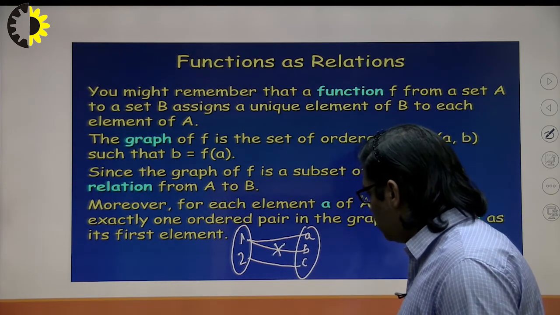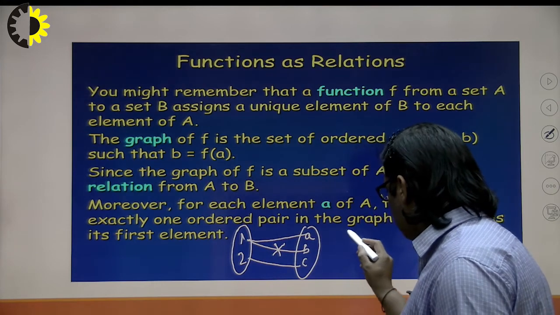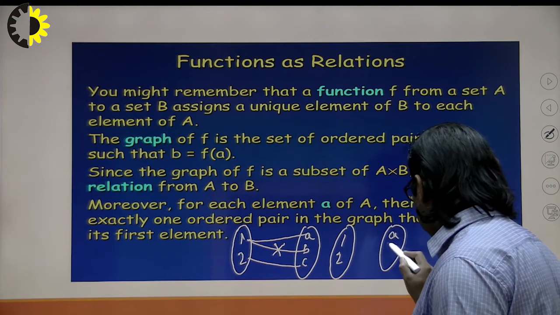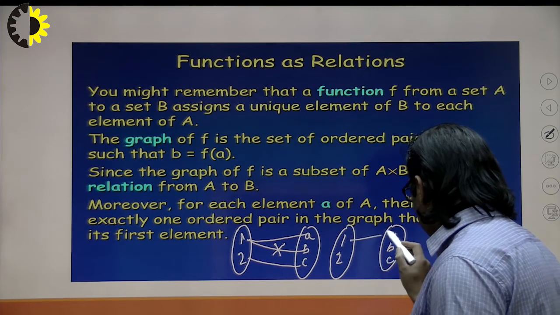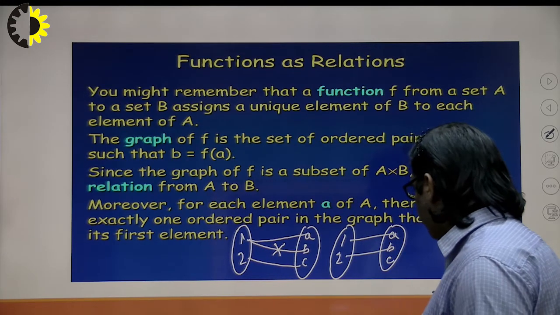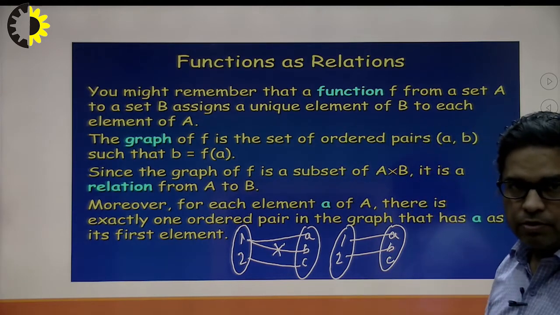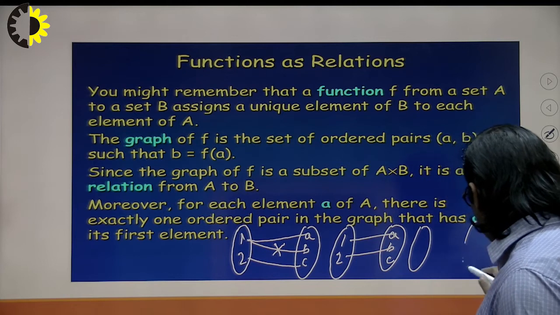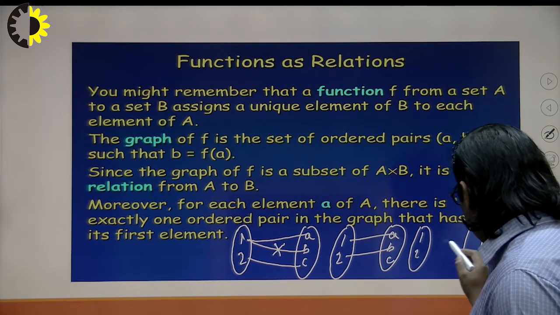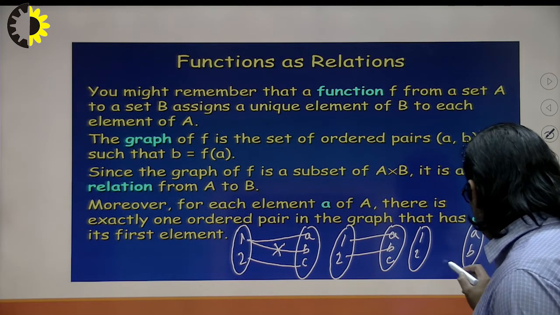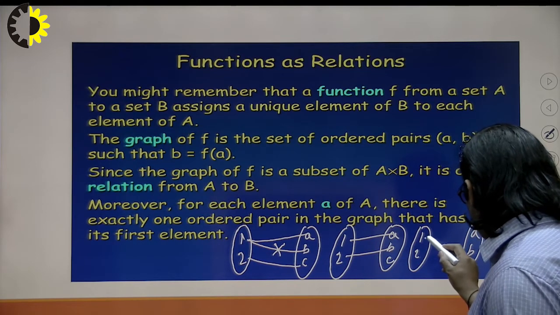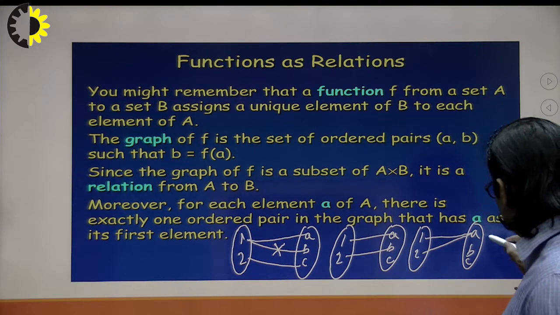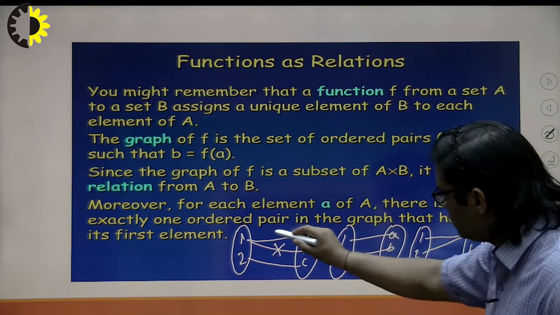For example, 1, 2 and I have elements A, B and C. For being a function, it should be like this: 1 should be related to A and 2 should be related to B. One more example I can give, 1 and 2, A and B, let's say C is also there, 1 is related to A and 2 is also related to A. It can be possible. This is also a function. So this is a function, but the earlier one is not a function.